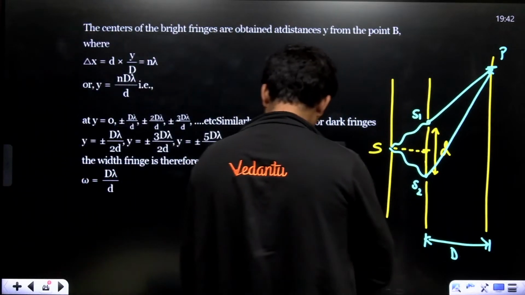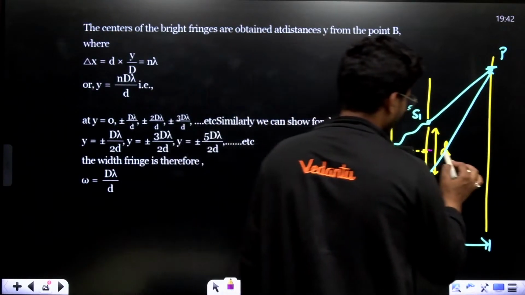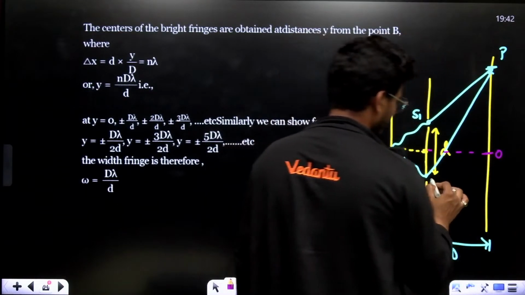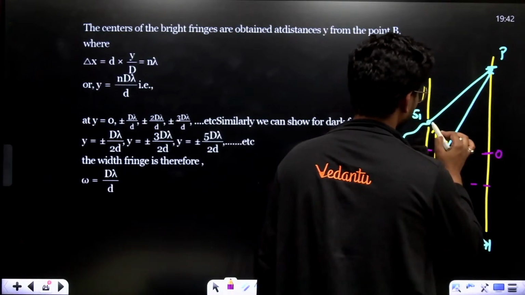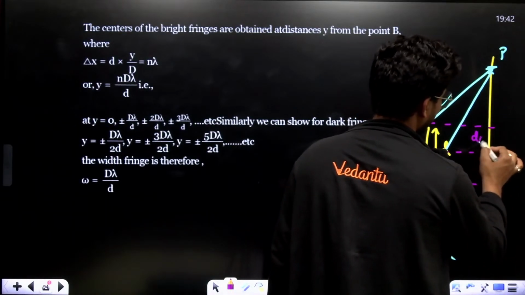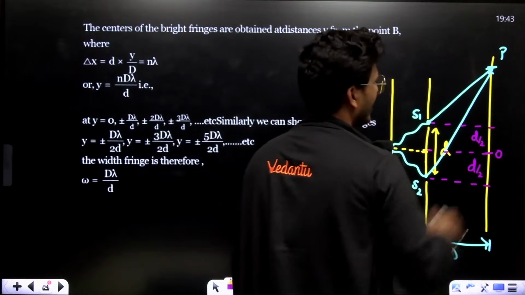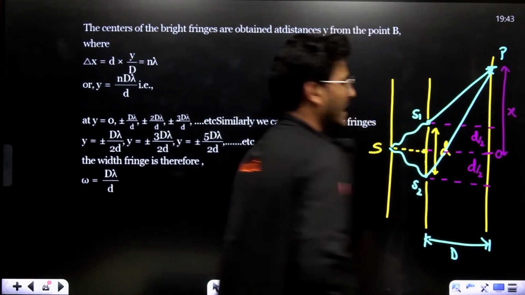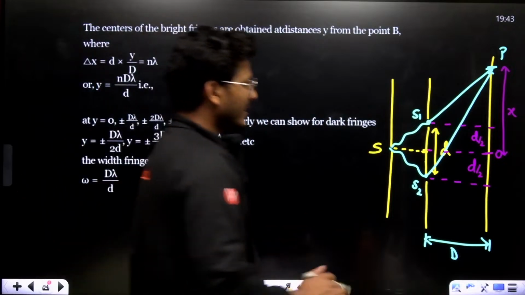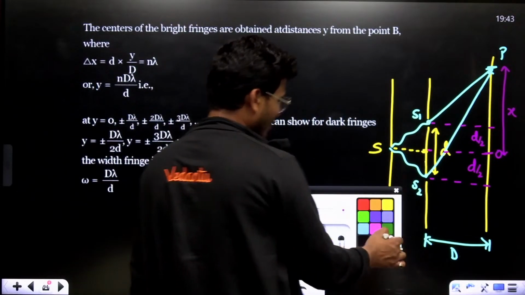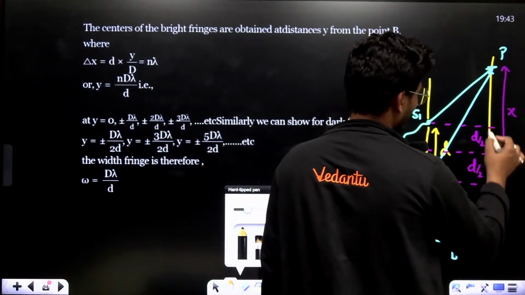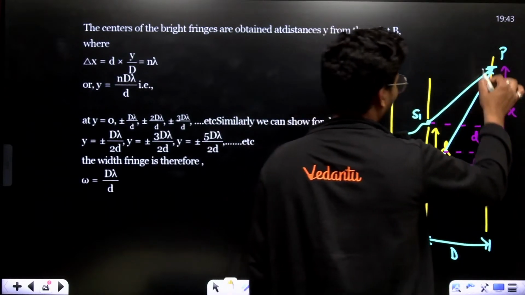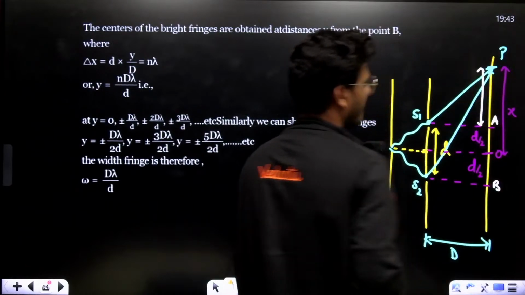Now see, you have to put this as the origin. This is d upon 2 and this is also d upon 2. Now this complete distance is suppose X. What is AP?